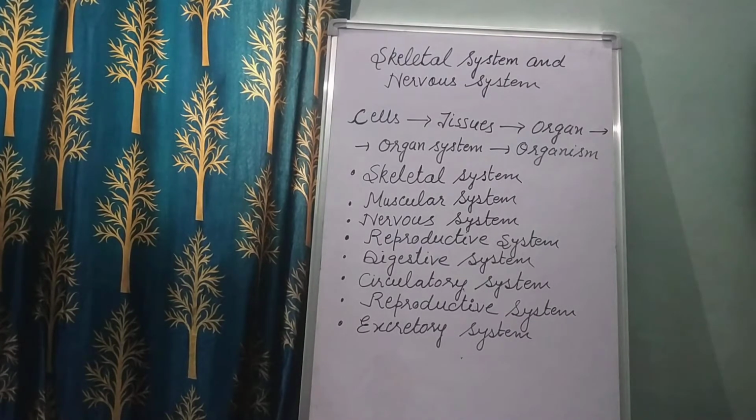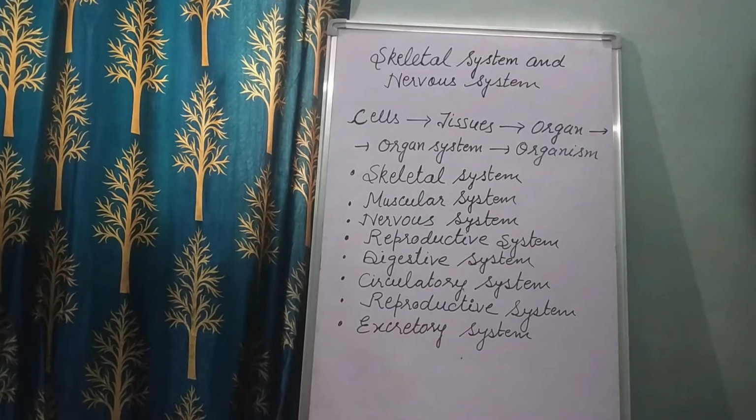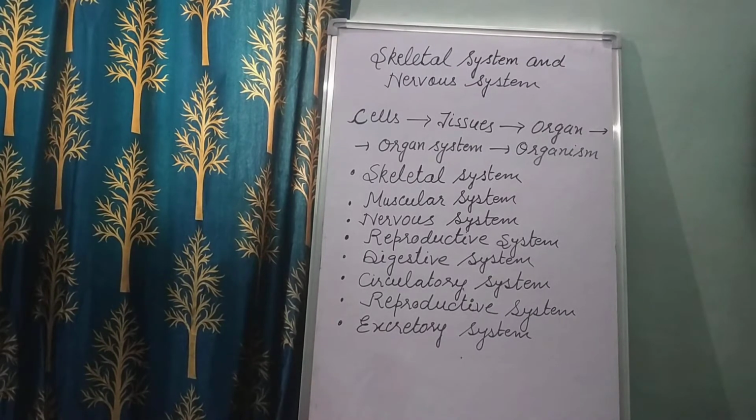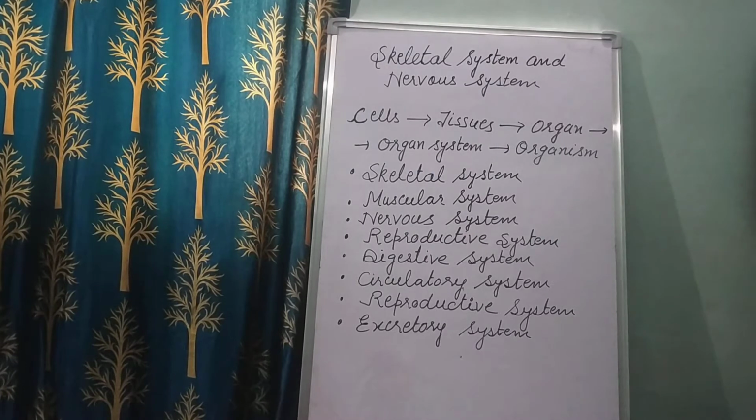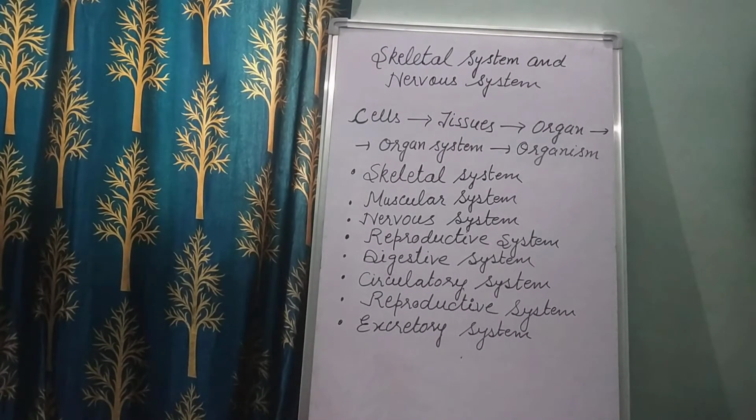Now the next one is the reproductive system. Reproductive systems mean they reproduce. They reproduce babies of their own kind. Now next is the digestive system. Children, the food that we eat gets digested in the body. The process of changing food into substances that the body can use is called digestion. And the organs that help us do this form the digestive system.